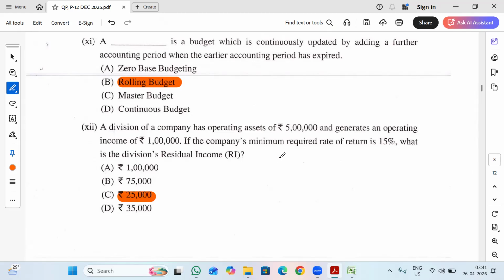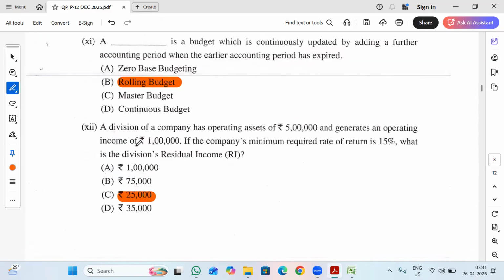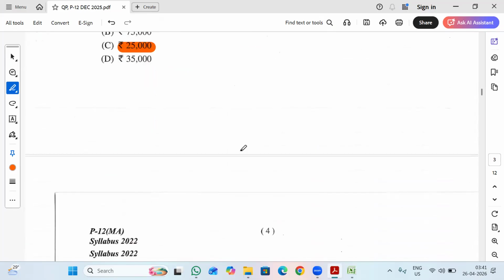Residual income is how much I am earning more compared with my expectation. My expectation is 15%, so 5 lakh into 15%. So my expectation is 75,000, but I am earning an income of 1 lakh. So my residual income is 25,000 rupees.